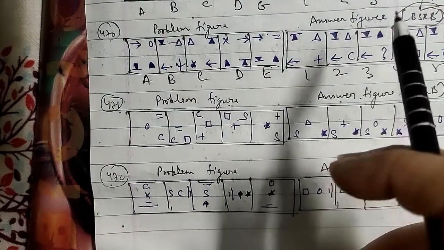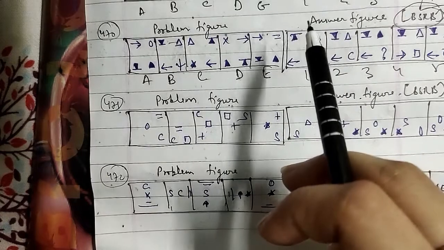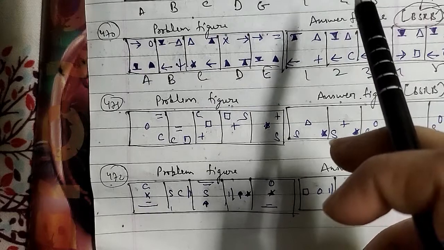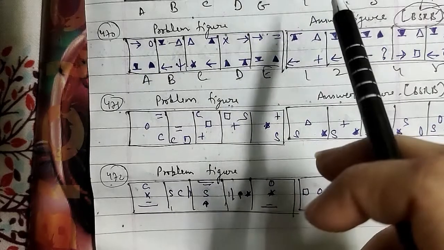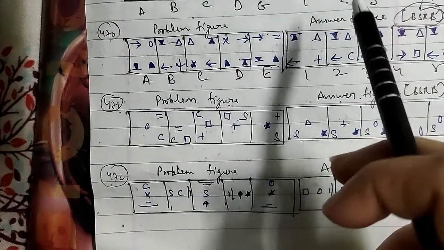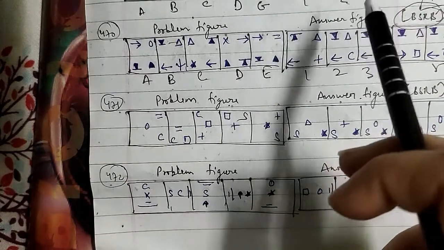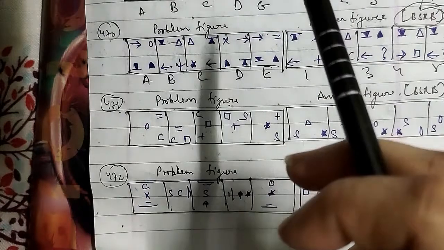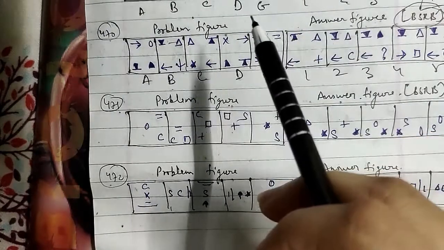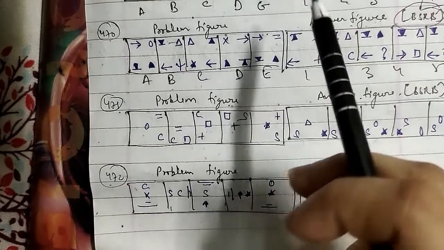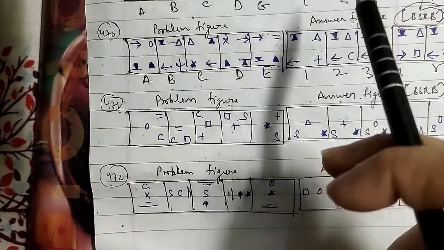In the same manner, the triangles move to the adjacent corner anti-clockwise in each step and turn white and black in every second step. The triangles with bars move to the adjacent corner clockwise in each step and get inverted in every second step. The arrow moves to the adjacent corner anti-clockwise in each step and gets laterally inverted in the first, third and fifth step.